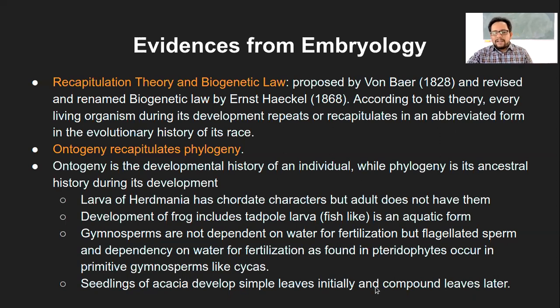And the last one: the seedlings of acacia develop simple leaves during the earlier stages of germination, and the compound leaves later. Now, the growth of simple leaves is an indication that the acacia would have evolved from some simpler species which existed prior to it. So that is another example of ontogeny recapitulating the phylogeny. There are several such examples to prove this theory. I hope now this part is clear.